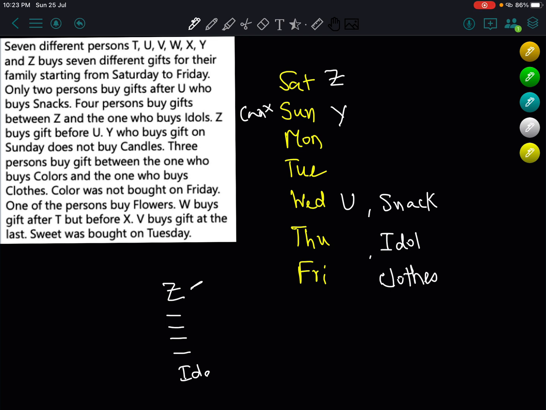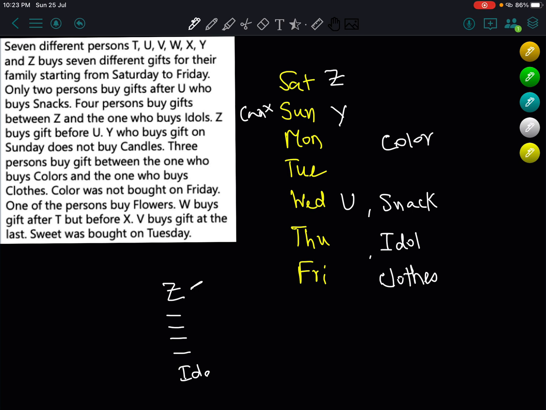Color was not bought on Friday. So color and clothes. So here color will be on Monday to maintain the gap of 3.